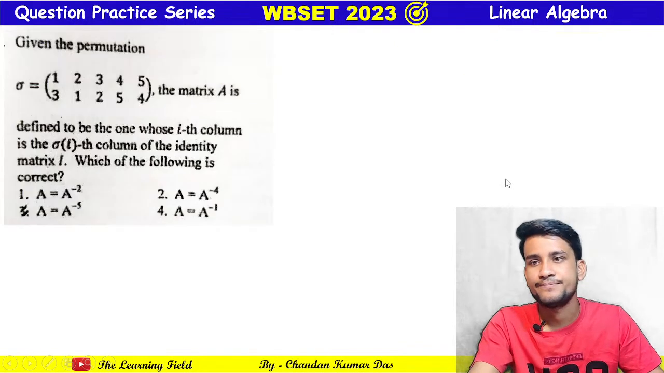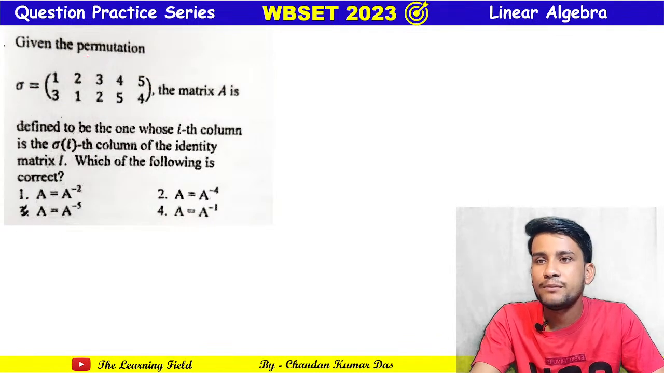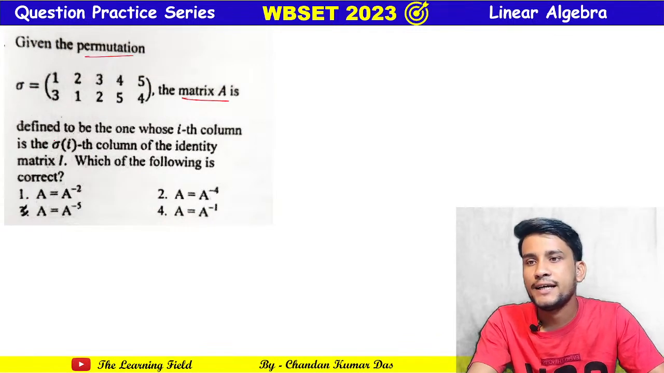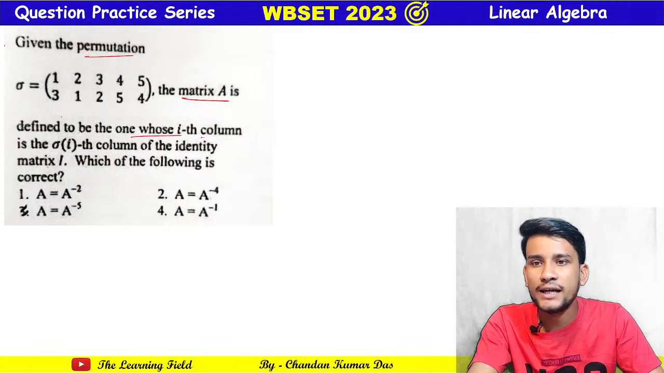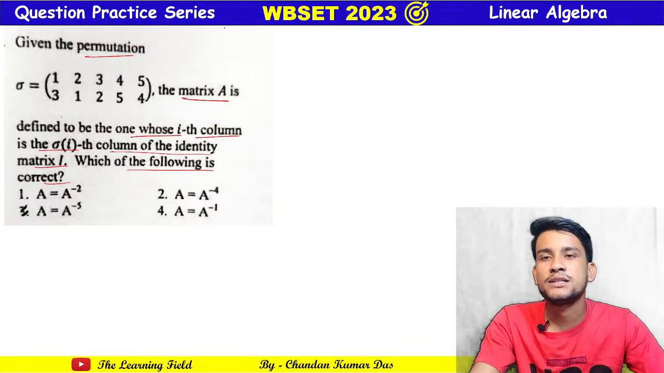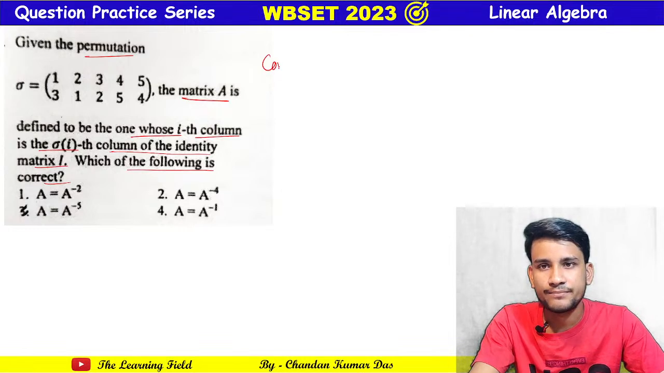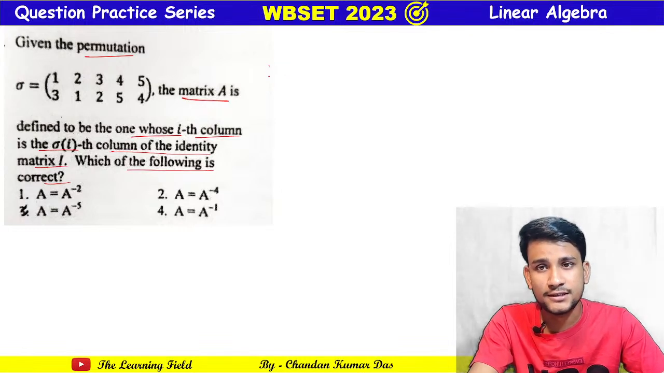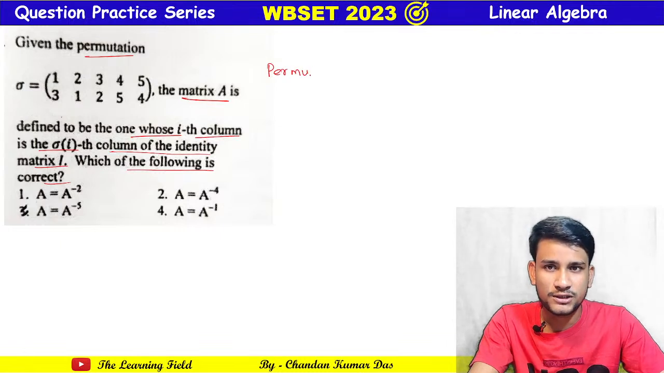Next question. See, given the permutation sigma equal to this, a matrix A is defined to be one whose ith column of sigma I is the ith column of the identity matrix I. Which one of the following is correct? So see, this is a question based on companion matrix. Okay, so no, not companion matrix. This is based on permutation matrix.